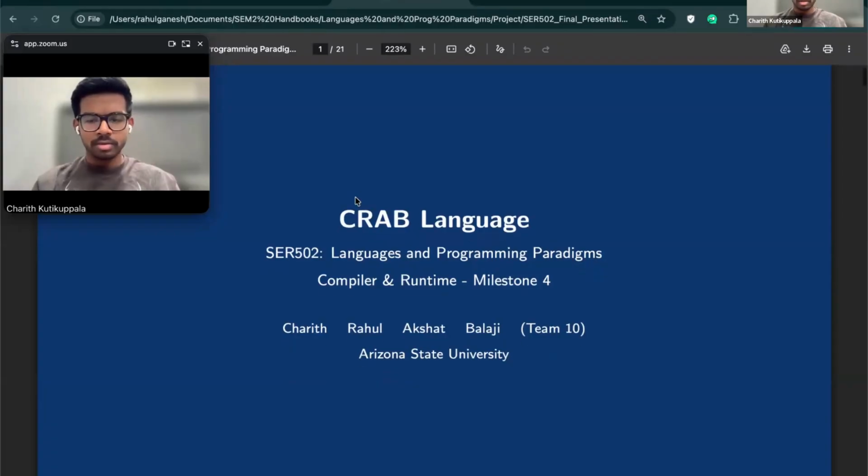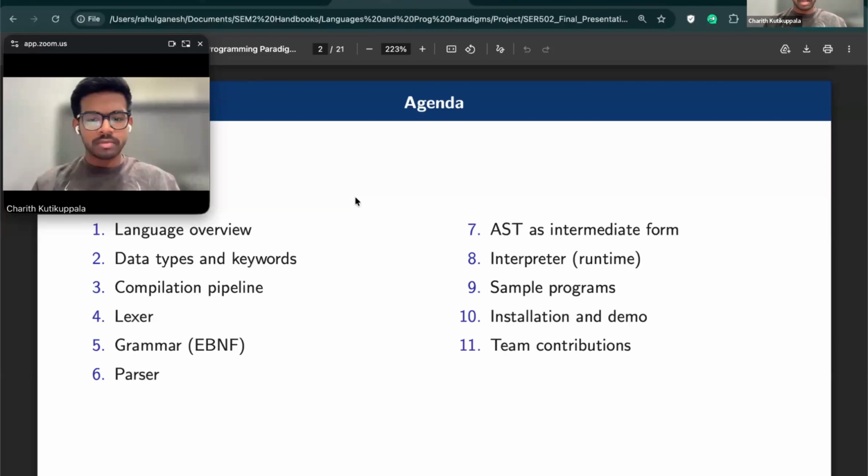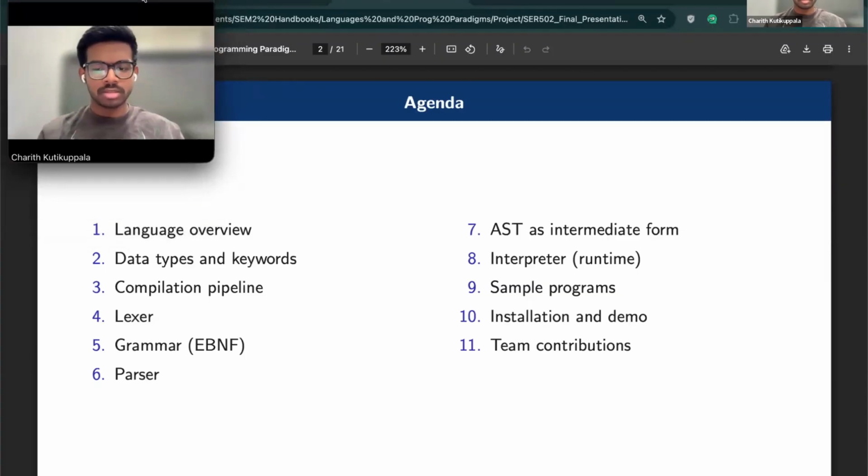Moving on to slide two. Here's what we'll cover today, starting from language design, the lexer, the grammar, the parser, the AST interpreter, all five sample programs, and a live demo at the end of the presentation.